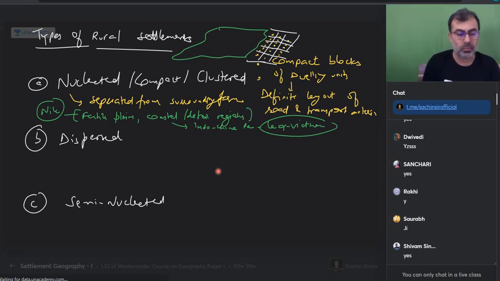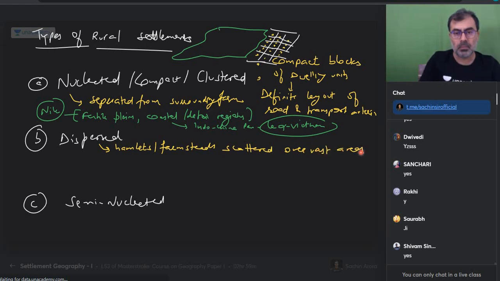Okay? Dispersed settlements are characterized by hamlets or farmsteads scattered over a vast area. Generally due to why?